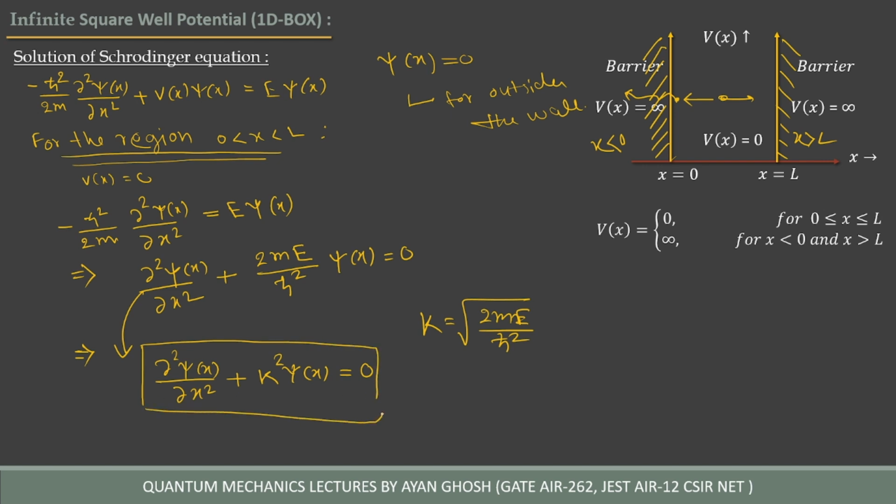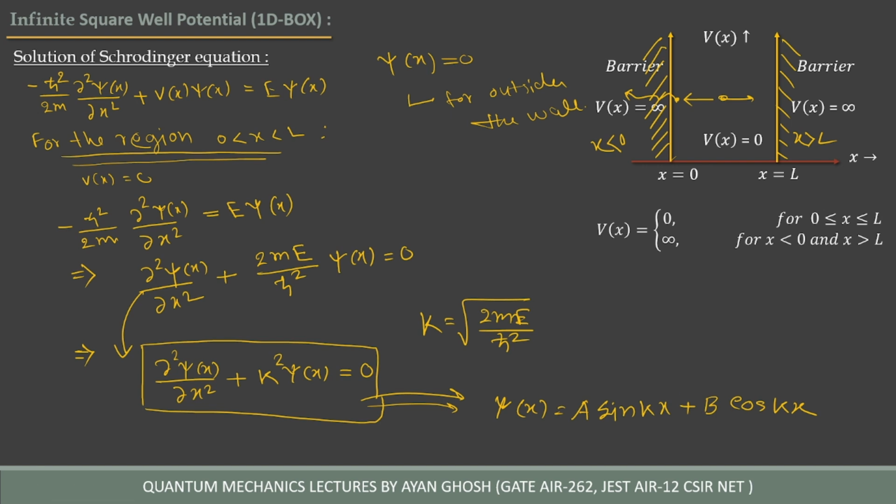We know the solution of this equation can be given as psi of x equal to A times sine kx plus B times cos kx.